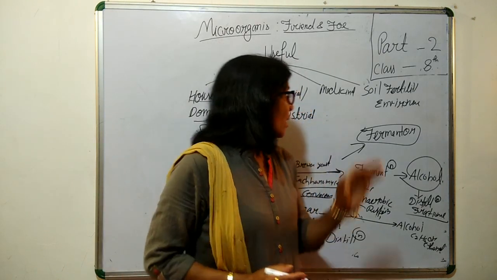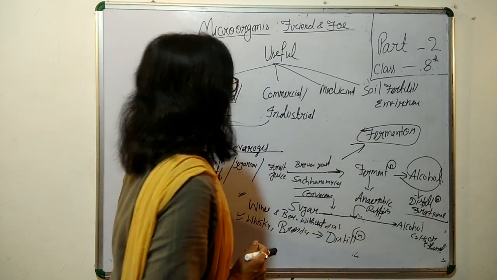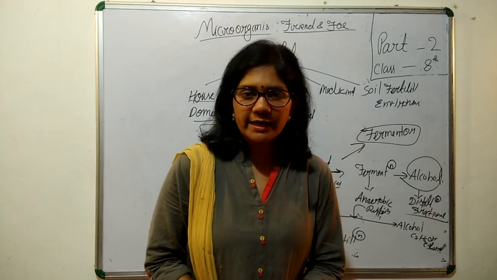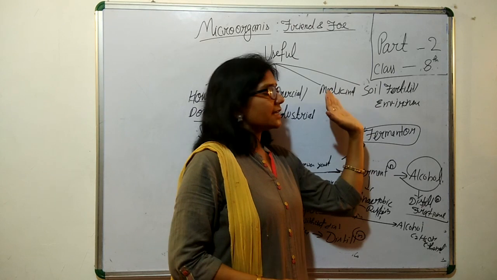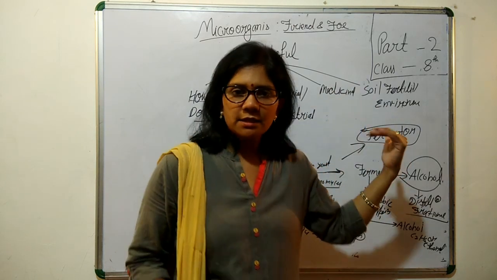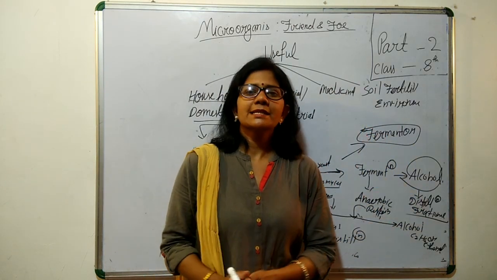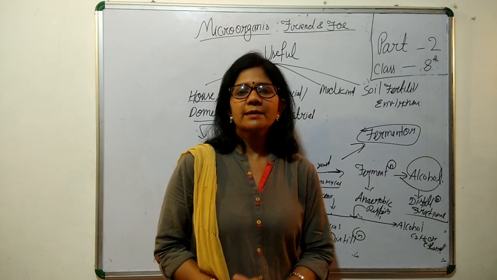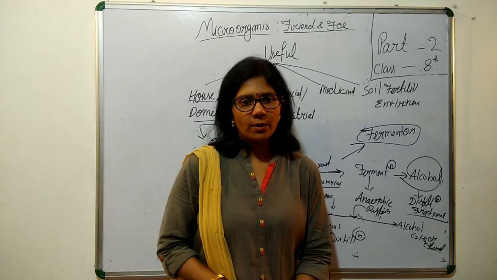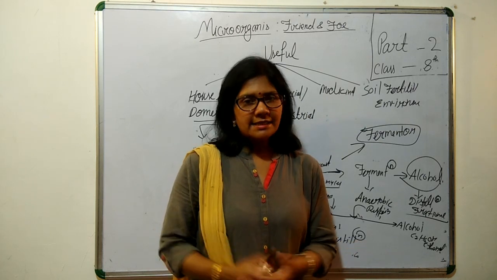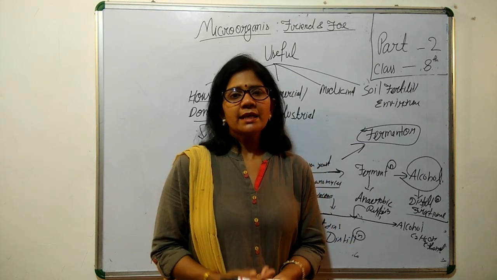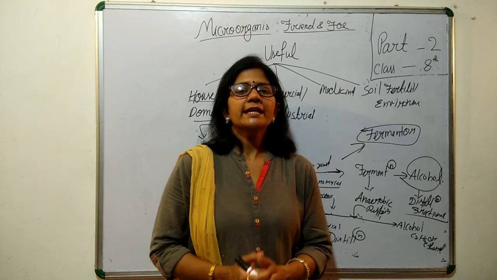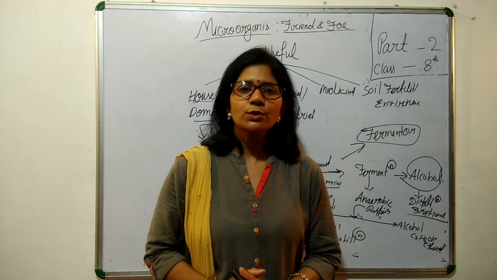It was all about the domestic and commercial use of microorganisms, and the medicinal and further uses we will see in part 3. Hopefully it will help you to understand the use of microorganisms. Still, if you have any query or doubt, please drop it in the comment box. Thank you very much.